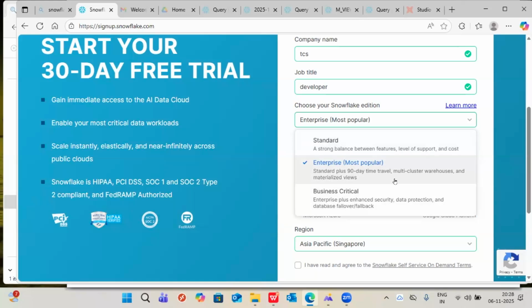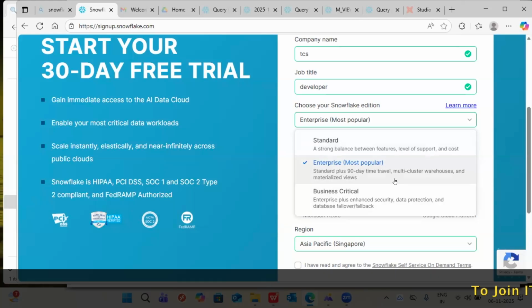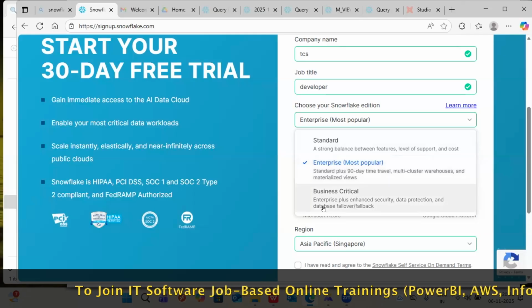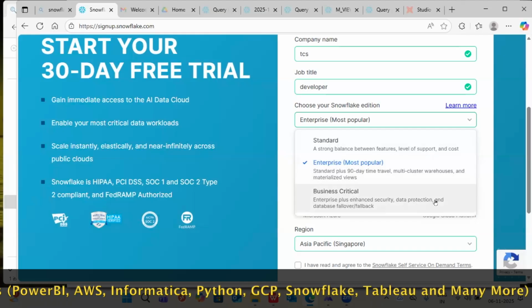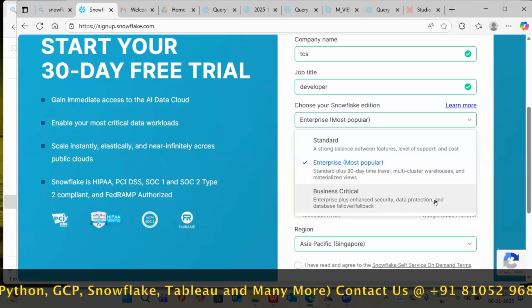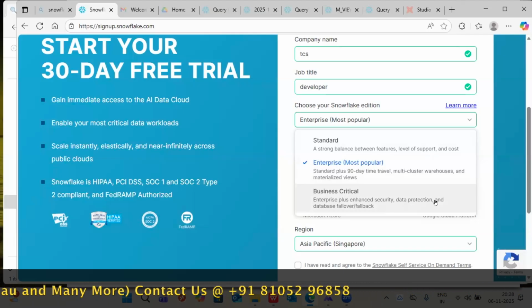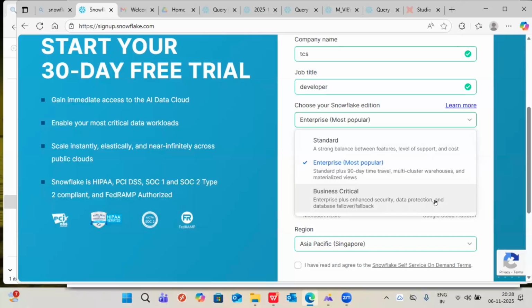Okay. Suppose my problem is my company is not related to large scale. It is mainly sensitive data. In that situation, all enterprise edition features are added in business critical also, but with extra security. That doesn't mean standard edition and enterprise edition don't have security. Both editions have security. Extra security they are providing in business critical edition. Because of that, charges also will increase. So edition to edition, whatever the features are increasing, according to that, charges also will be increased.